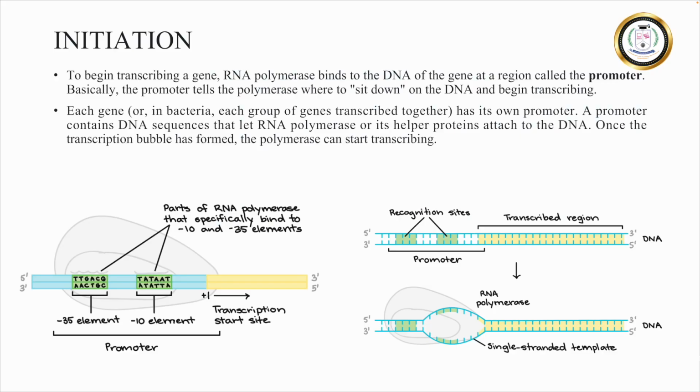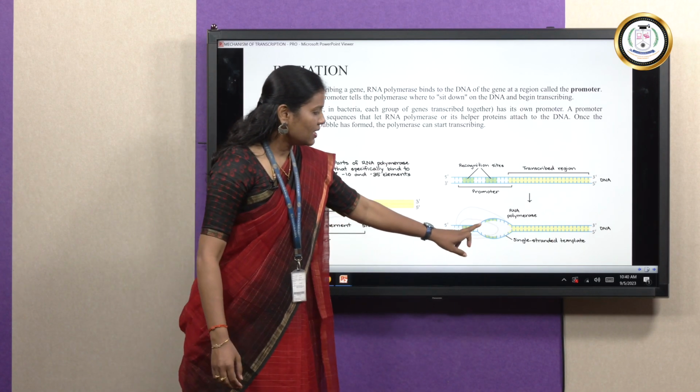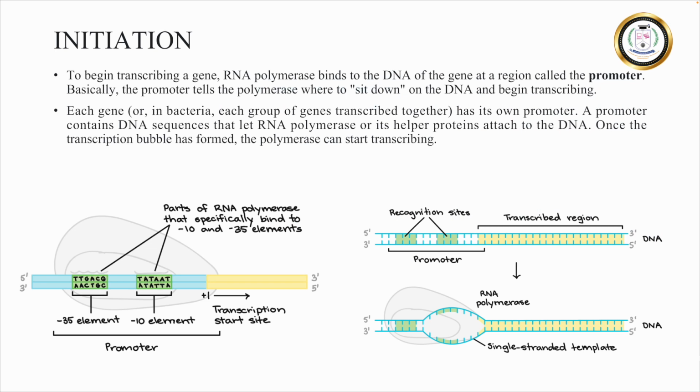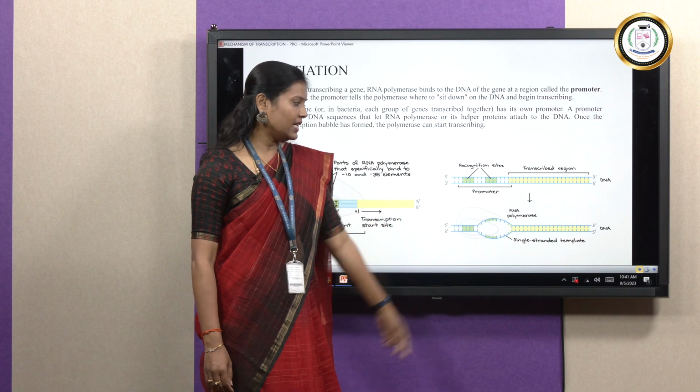So immediately after binding to these two elements, the RNA polymerase starts to unwind the double helix of the DNA strand, thereby opening the transcription bubble, and this portion is called the transcription bubble. You can see where this is the -10 element. After the -10 element, immediately the RNA polymerase unwinds the DNA double helix and makes the transcription bubble open. It looks like a balloon form in the DNA strand.